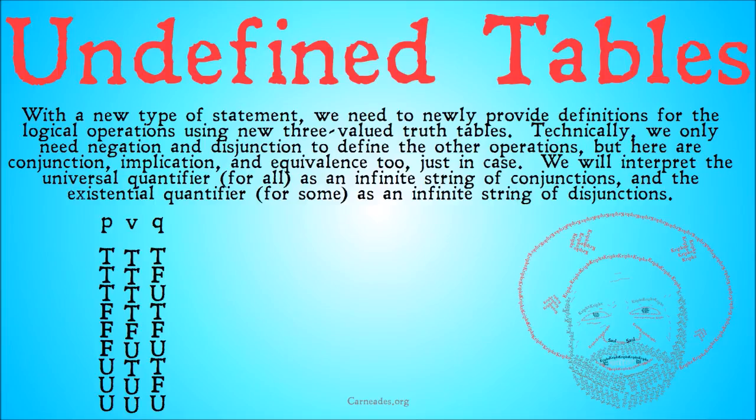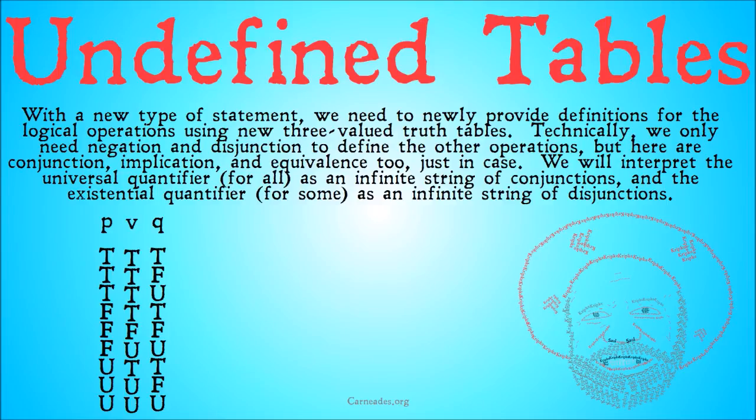If they're both true, it's true. If either one of them is true, even if there's an undefined on the other side, the disjunction is going to be true. If they're both false, it's going to be false. In all the other cases, which is where they're both undefined or it's false and undefined, the disjunction itself is going to be undefined. So note that the undefined nature can carry up through logical operations.